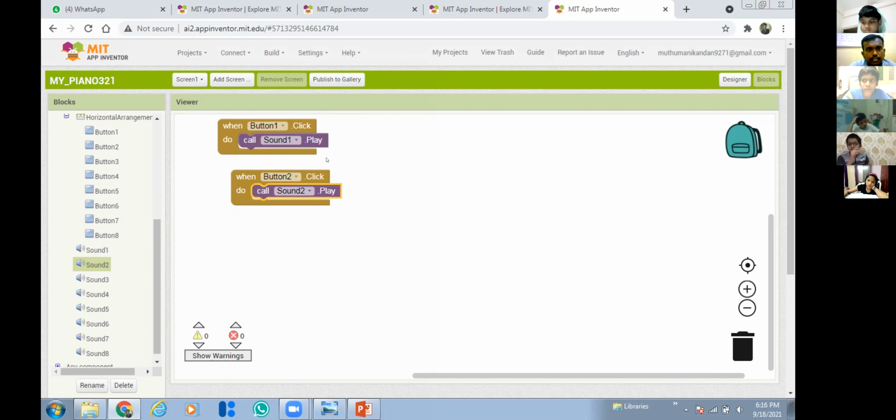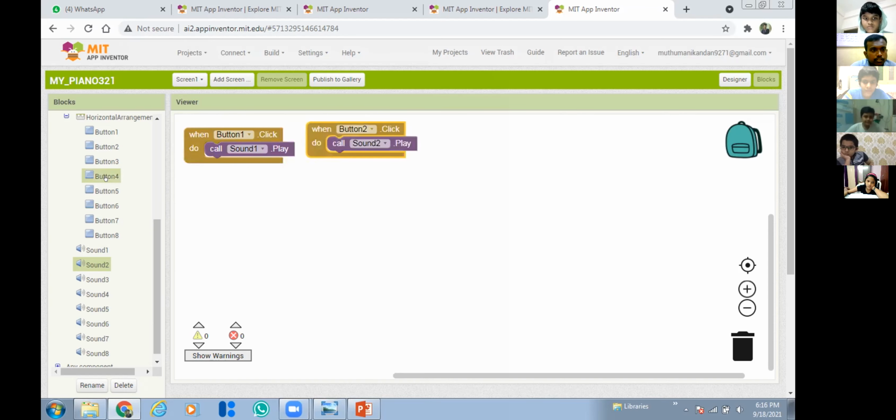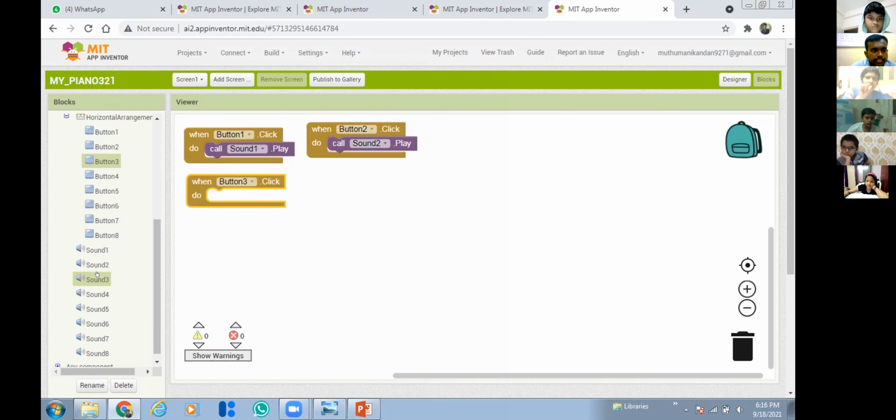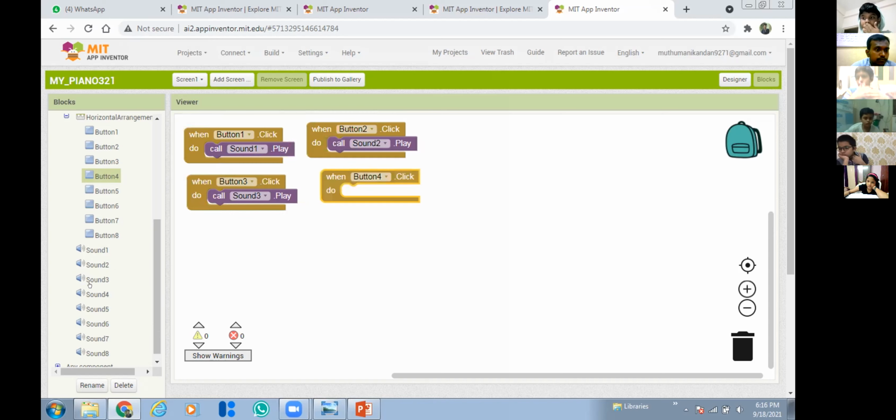Okay, listen everyone. So when button 1 dot click, like that the button 2 dot click. Like that you have to do the blocks for all the commands. When button 3 is clicked, just call sound 3 to play. Very easy, right? This piano app block is very easy so that you can understand how it works.